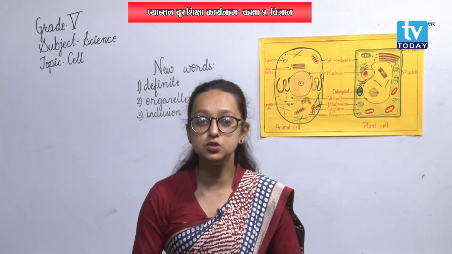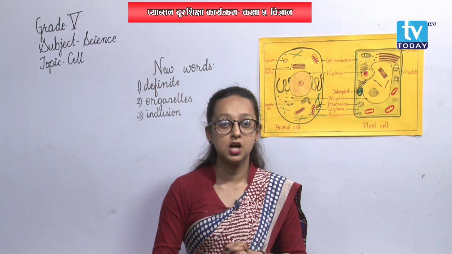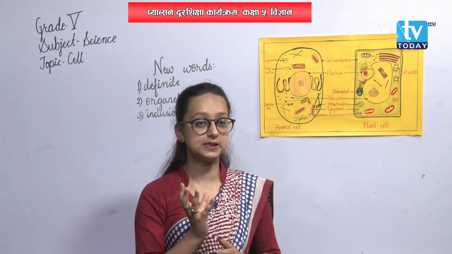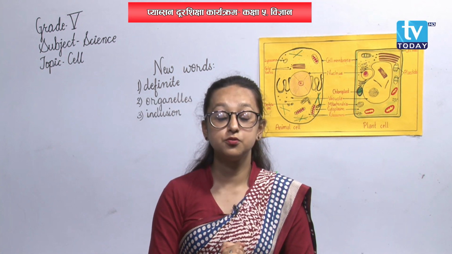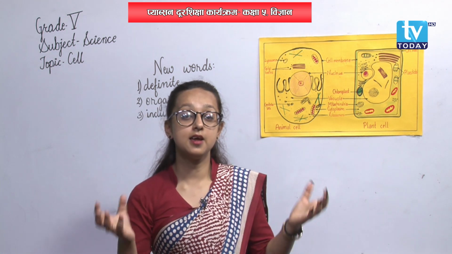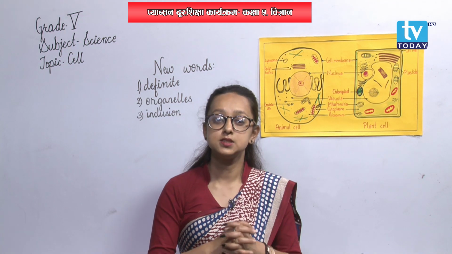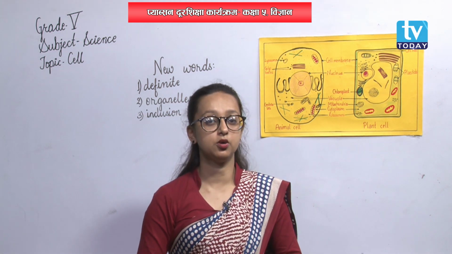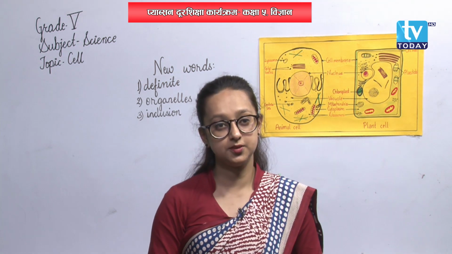Well, I told you cells are not visible to our naked eyes, but the egg of an ostrich is the largest cell, okay? So, what we can say is the egg of an ostrich can be viewed, isn't it? It can be seen. So, some of the cells can be seen also. The egg of an ostrich is the largest cell.